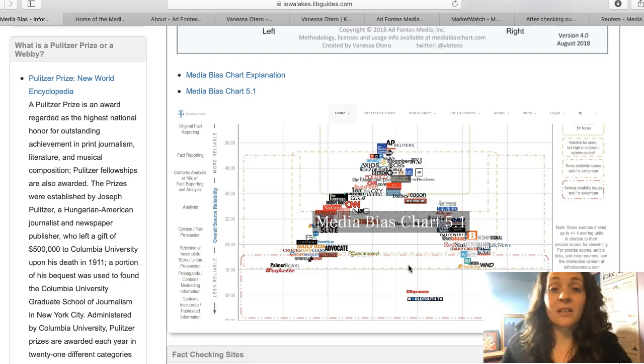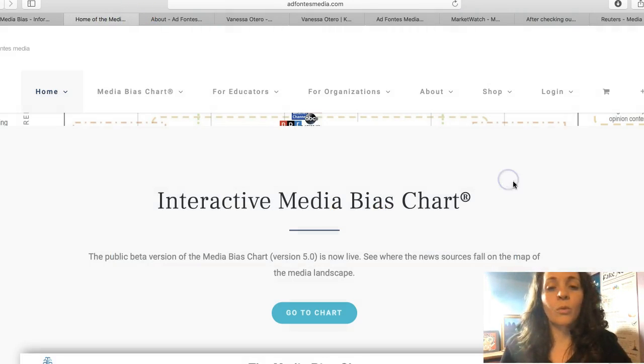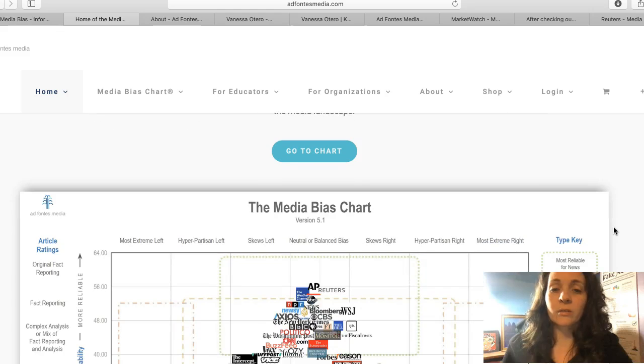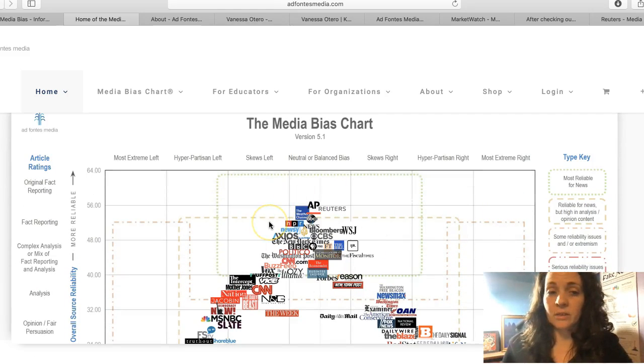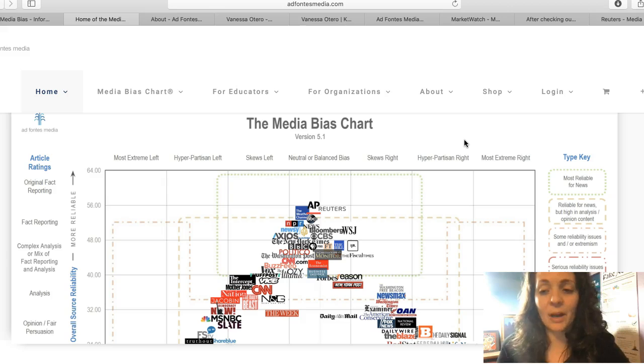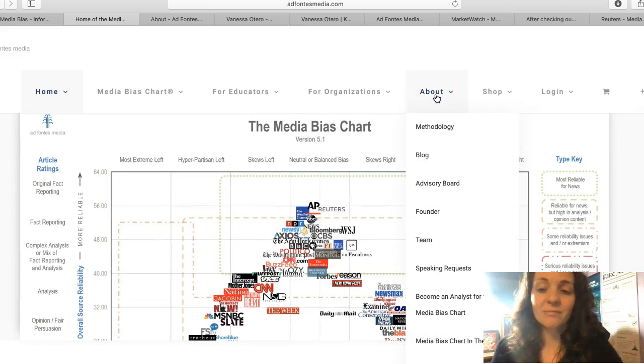So the way to do that is to go to those sites. If we go to the person, we click on this explanation, we're going to see an interactive chart. And you can click through these different resources here. But what you want to look for on any kind of site is the About page. Now, I'm not saying to trust the About page. I'm saying that you should find it. If there's not an About page, it's not a good source.